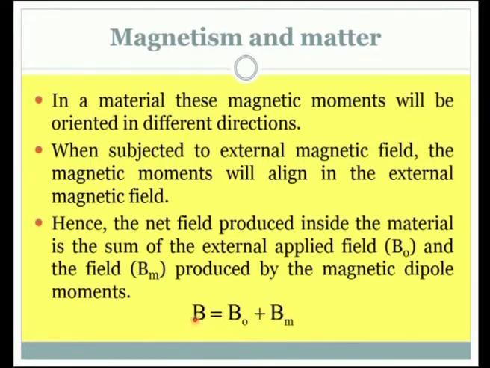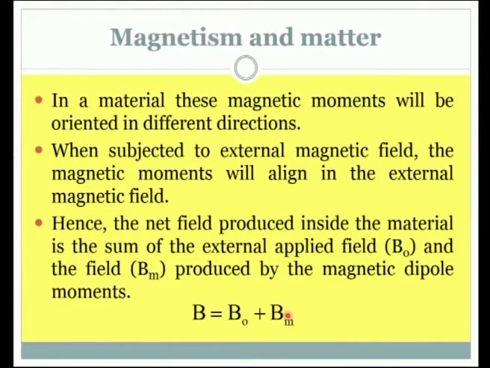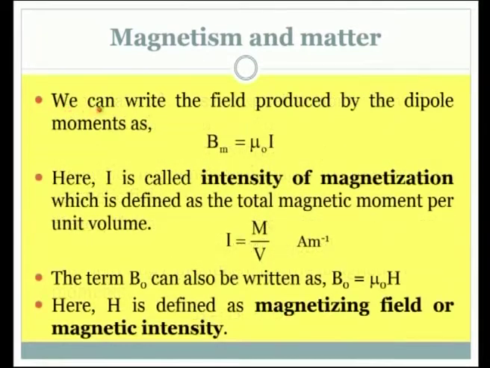This is the basic equation with which we are going to develop the further quantities to understand the magnetic behavior of different materials. And we can manipulate this equation in several ways. We can write the field produced by the dipole moments.